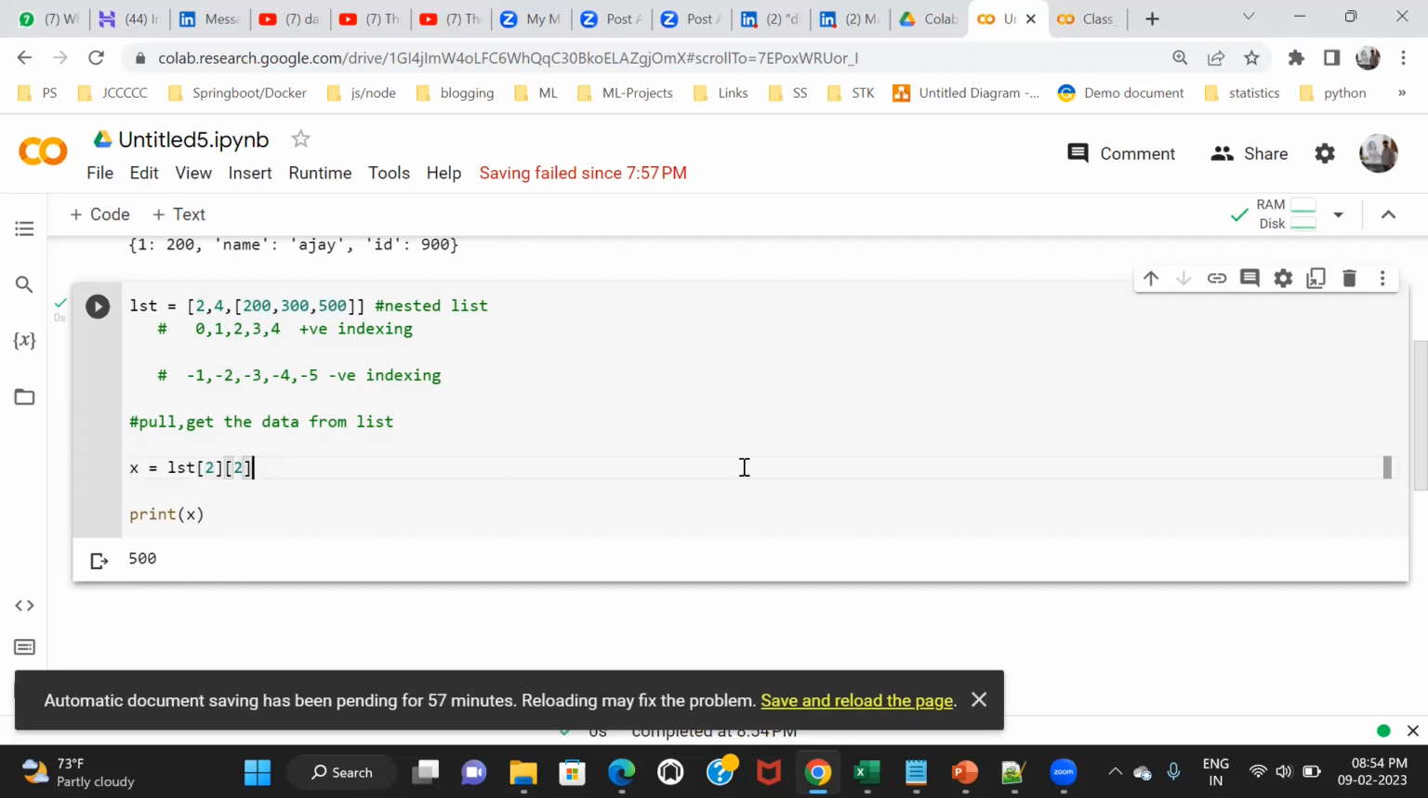Sir, if you want to know the position of 300, that also belongs to the second position, right? Yes, it belongs to index 2, then index 1. So 2, 1 gives us 300. Okay, now I understand, sir.